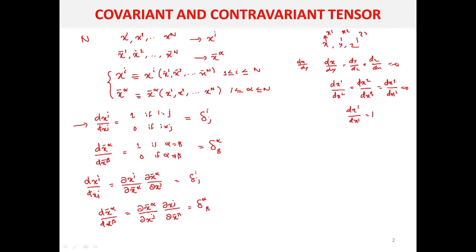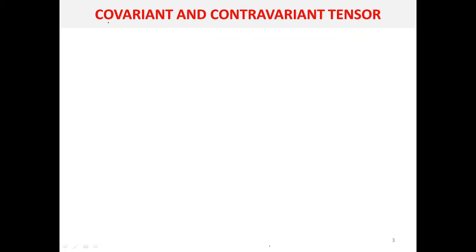So in this way you can define the derivative of a coordinate in the barred coordinate system and unbarred coordinate system. So we have two coordinate systems, x^i and x bar alpha. When you define a particular quantity in the x^i coordinate system, let its value be a_i, and when you define the same quantity in the barred coordinate system, we get a value a bar alpha. Then how can you define the covariant tensor?